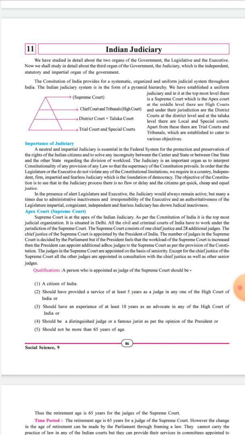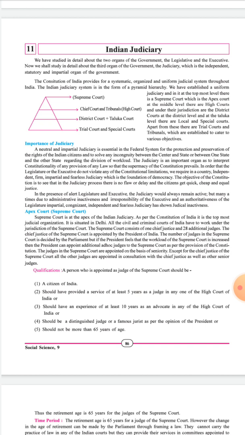In the independence of judiciary, a neutral and impartial judiciary protects and preserves the rights of the citizens. The judiciary helps to solve the differences arising between the center and the states, or between one state and another. And the judiciary does the important task of interpreting the constitutionality of the provisions given in the law.